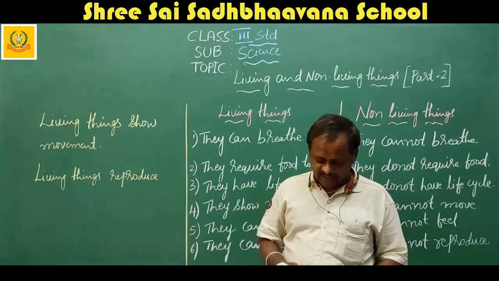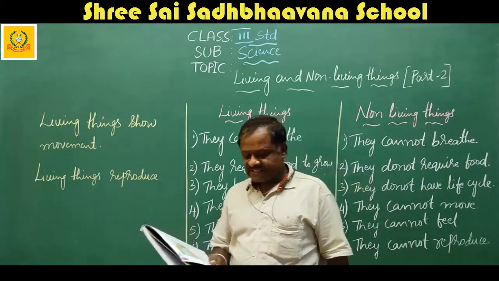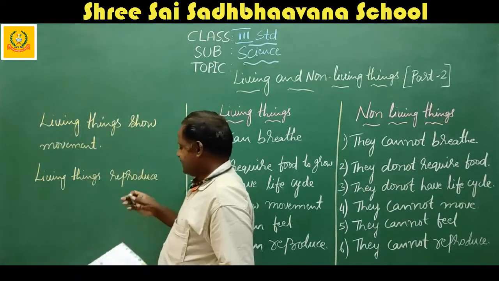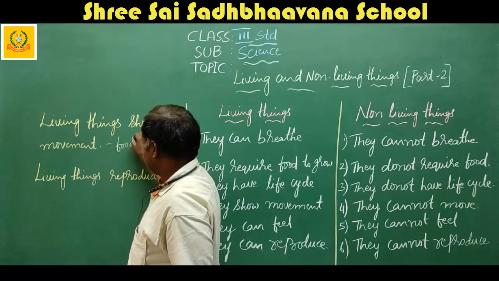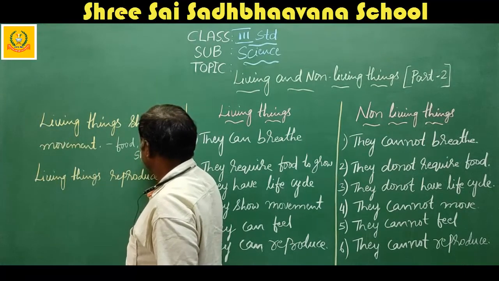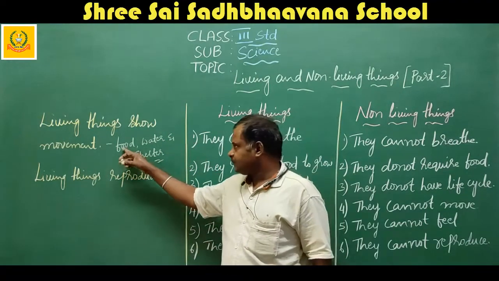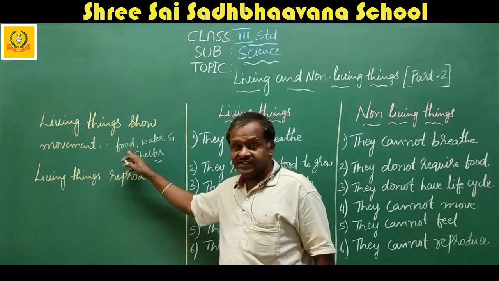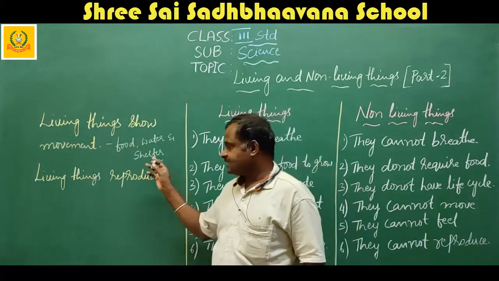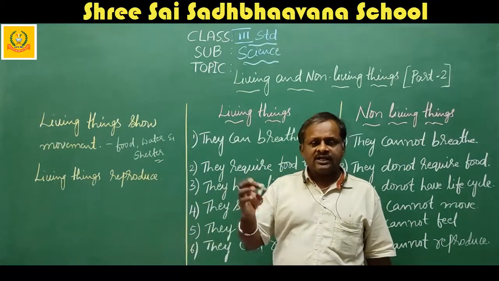So you have movement. Living things move from one place to another in search of what? Water, food, and shelter. Living things show movement for the purpose of food, water, and shelter because they need them to grow, as well as for survival. For this reason, they move from one place to another.